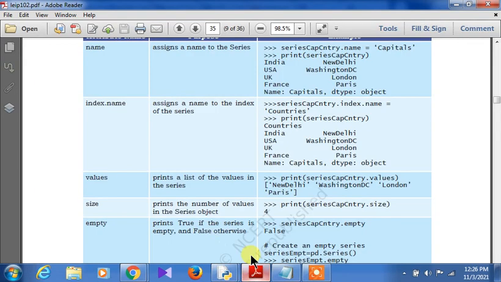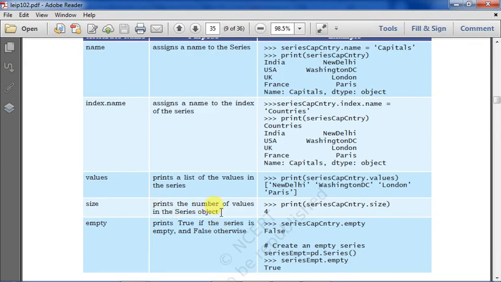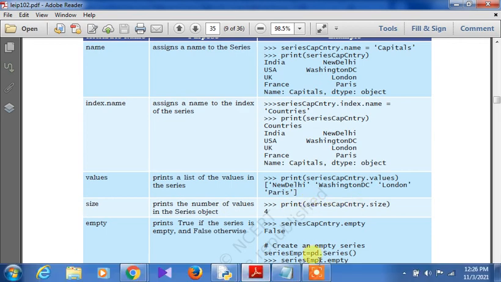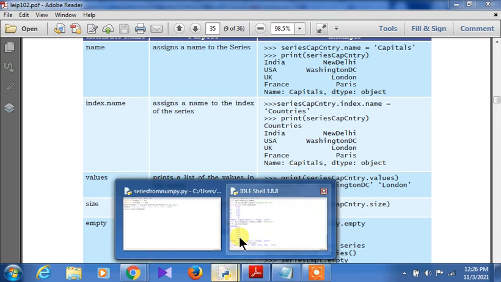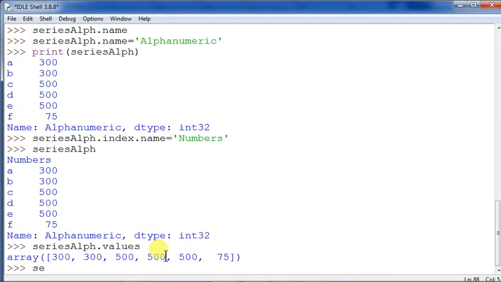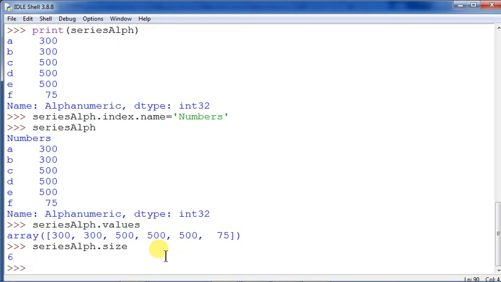All right, one more thing is there, size. It prints the number of values in the series object. So series cap country dot size. That is very, very important; these commands are really very important. So series alpha dot size will show you how many values are there in the concerned series.